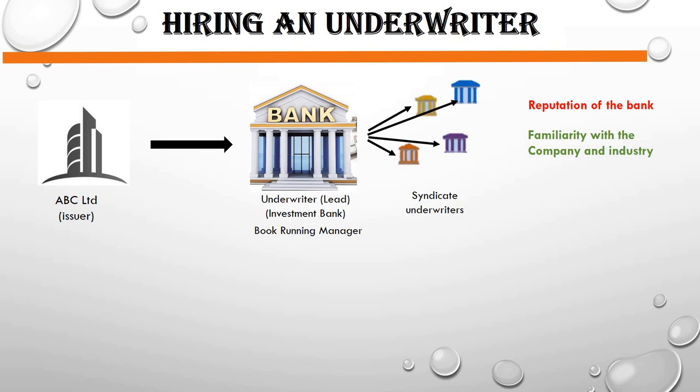Familiarity with the company and industry means that whatever bank the company is choosing, whether that bank is familiar with the company or not, and whether the bank is familiar with the industry or not. If the bank is familiar with the company as well as the industry, only then will the bank be able to arrange the money. As an actor, he should be aware of the movie and the story.